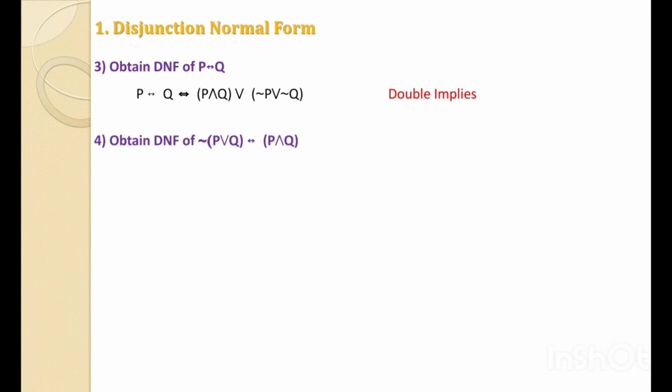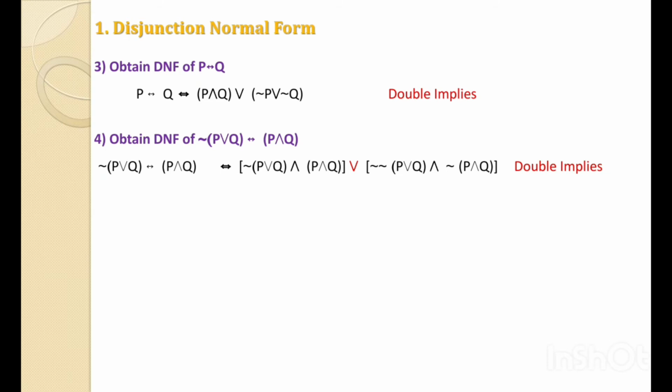Let's have the fourth. To obtain the DNF of not in bracket P or Q double implies P and Q. We have the one formula as above in the third, that is P double implies Q. We have to consider not P or Q as the first term and P and Q as the second term.